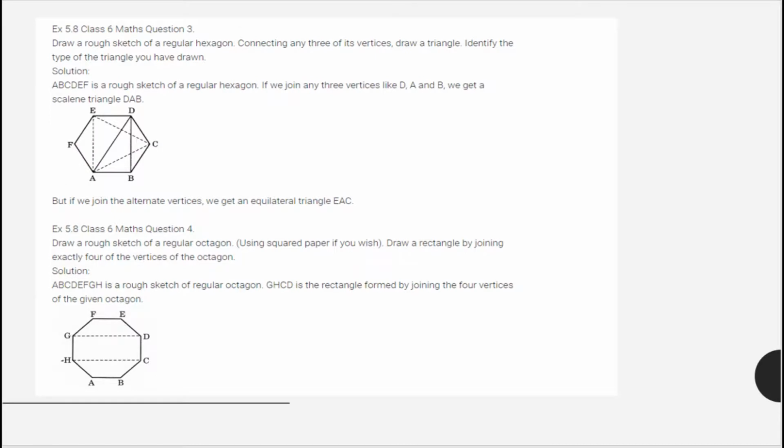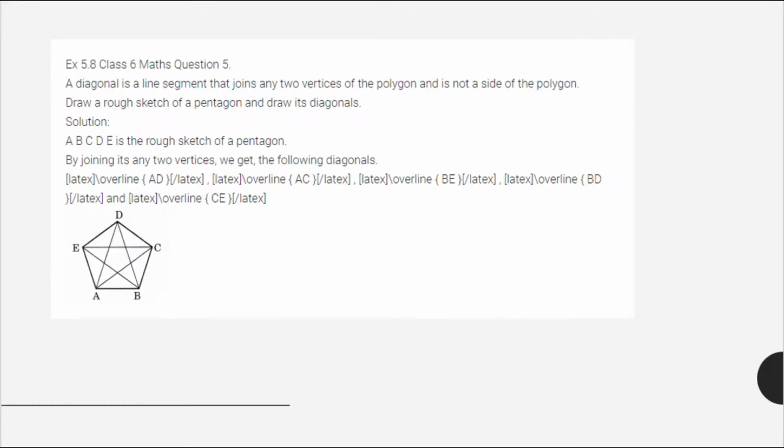Moving to question number 3, draw a rough sketch of a regular hexagon. We can draw the figure which has all 6 sides equal. Same way, question number 4, we have to draw a regular octagon, which means a shape having all 8 sides equal.